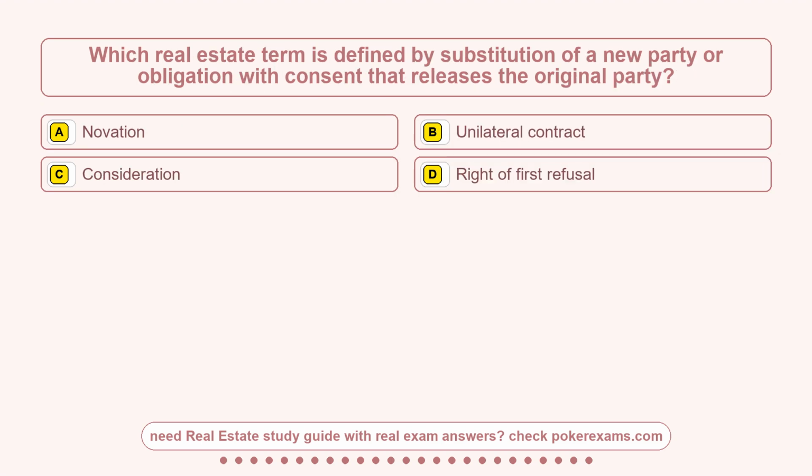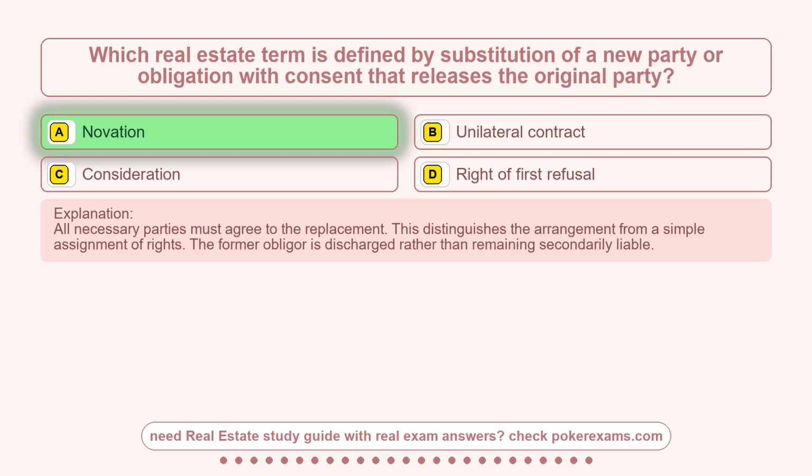Question 16. Which real estate term is defined by substitution of a new party or obligation with consent that releases the original party? Option A, novation. Option B, unilateral contract. Option C, consideration. Option D, right of first refusal. The correct answer is option A, novation.